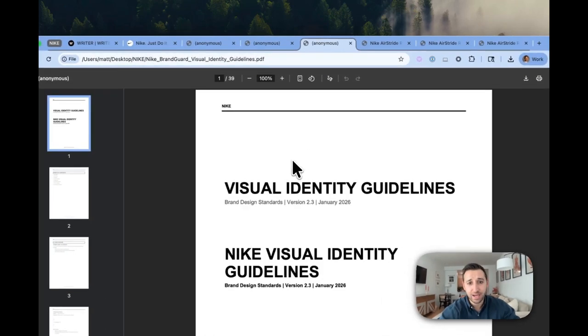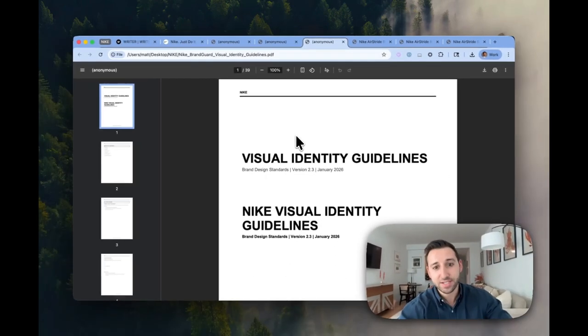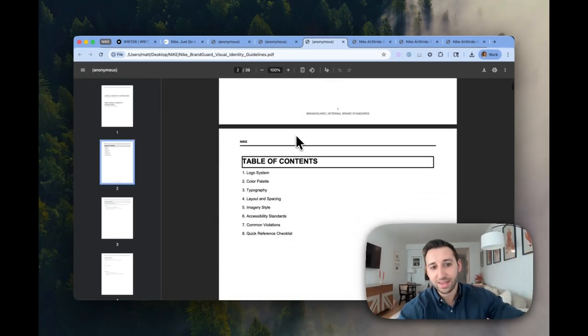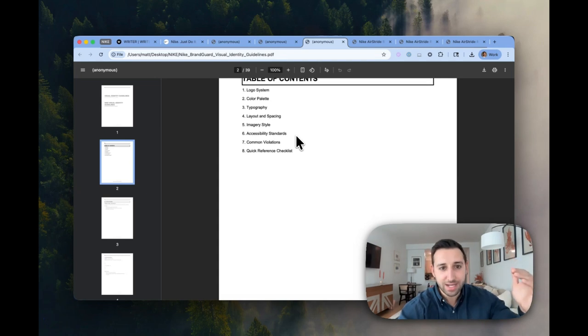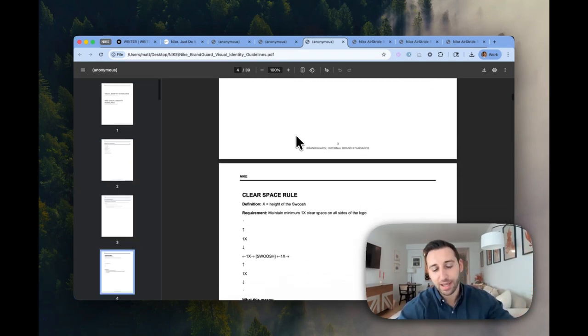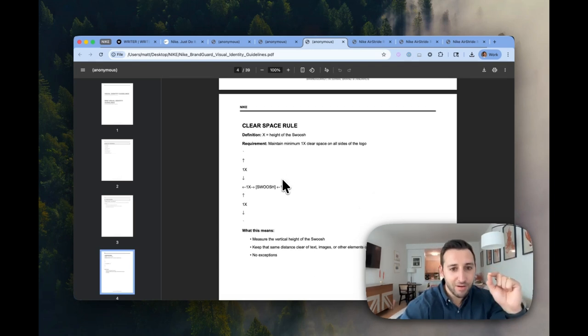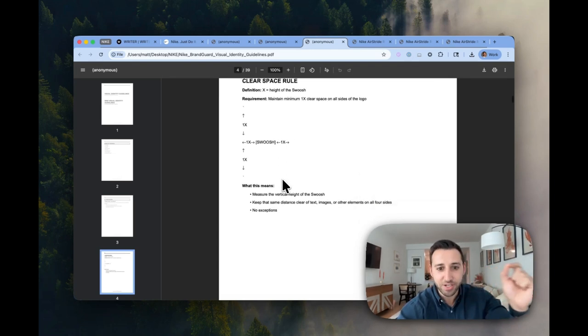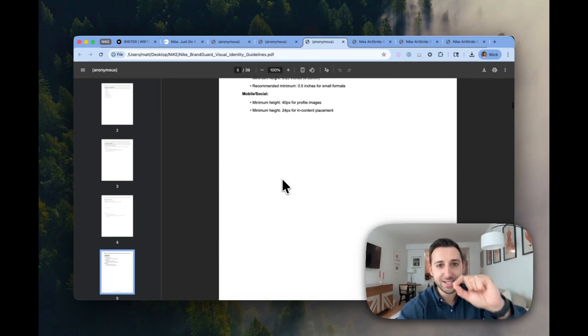And then lastly, the visual guidelines. This is a 39-page document that read all of the Nike content it can find, and then it said, here's how the logo needs to look. It needs to be this far from the height of the page, and the margins need to be this big, and the fonts need to look like this. All of this content can now be fed to an agent.